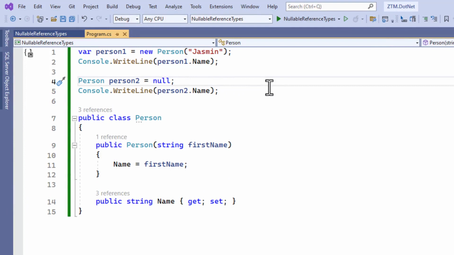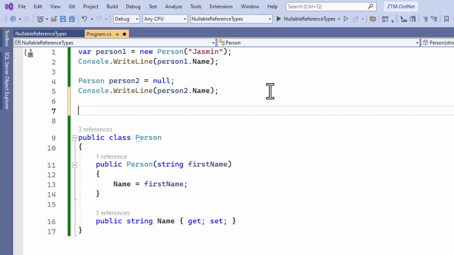Developers had to carefully write code and handle possible null references by checking the variables for null values before accessing their objects. Wouldn't it be great if we could decide whether a variable of a reference type should accept null values? Let's define a third person object and use the question mark after the type definition.